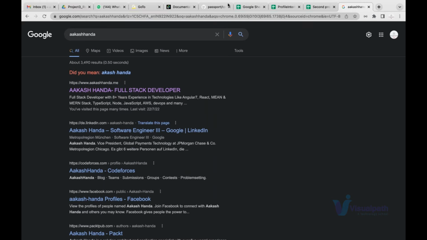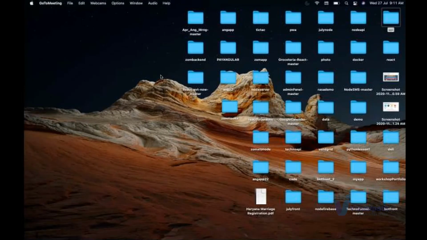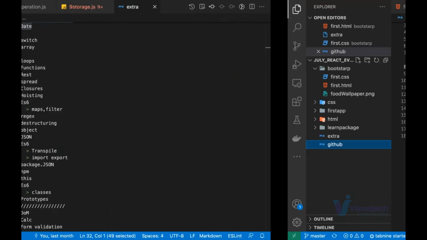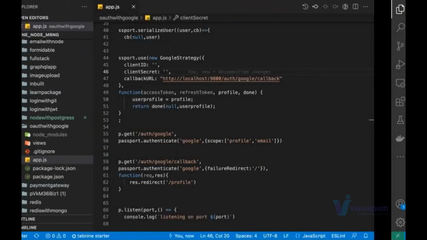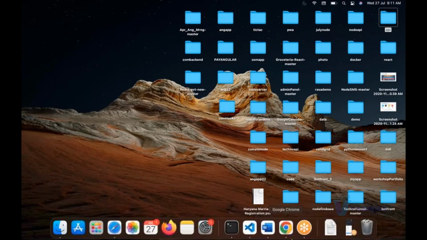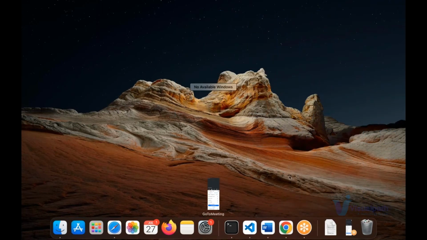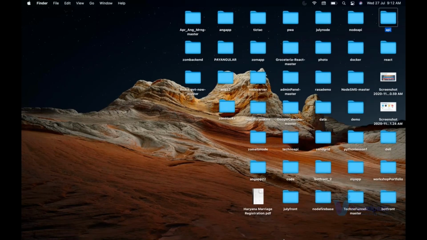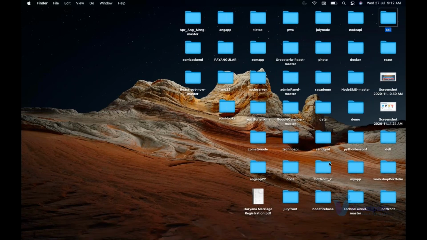So guys, here we have collected to learn full stack web development, right? In full stack web development, our target is to learn the MERN stack. The MERN stack is the one that you want to learn, correct?